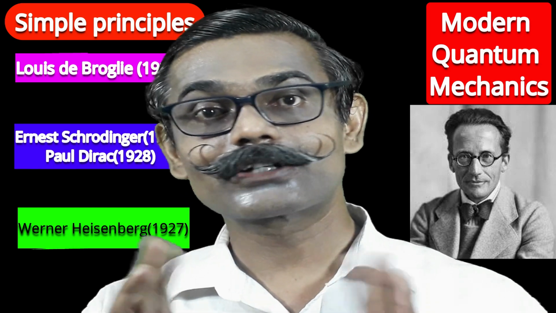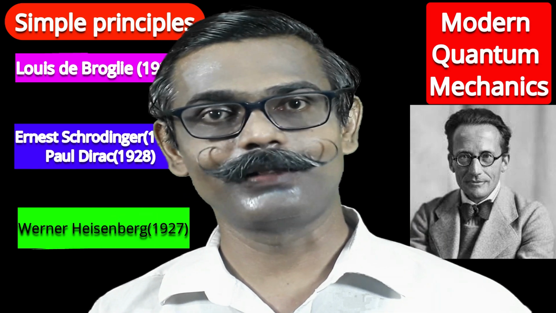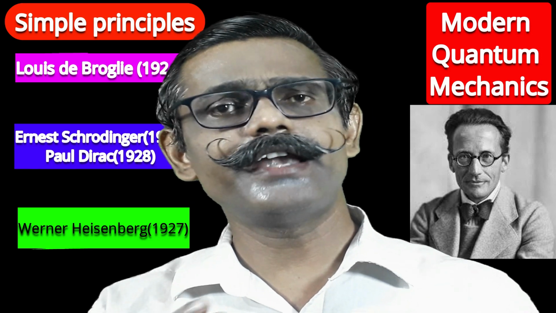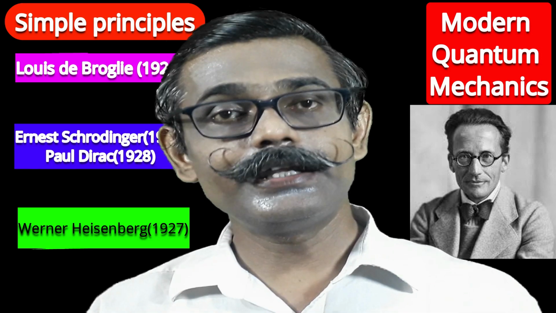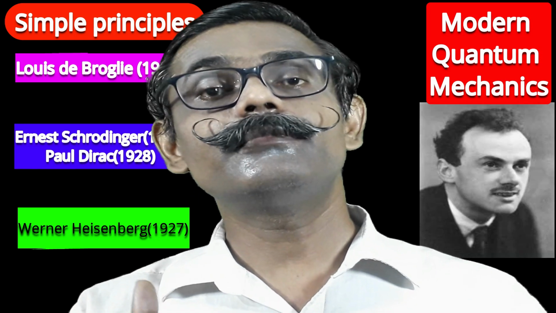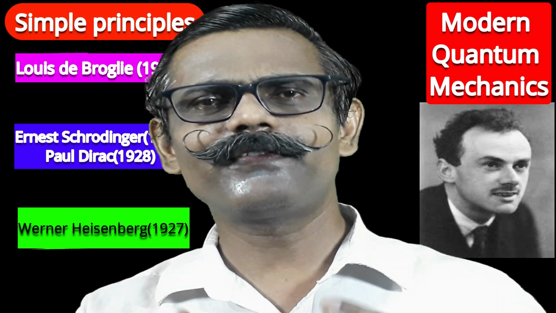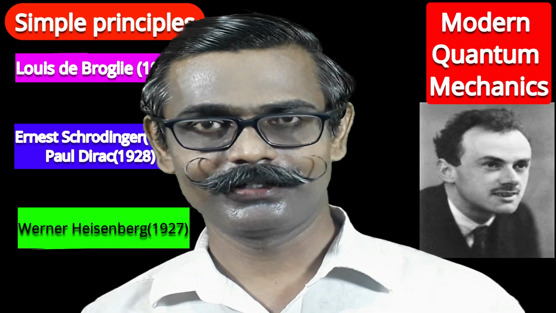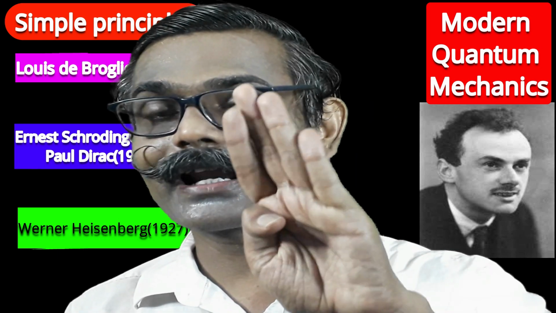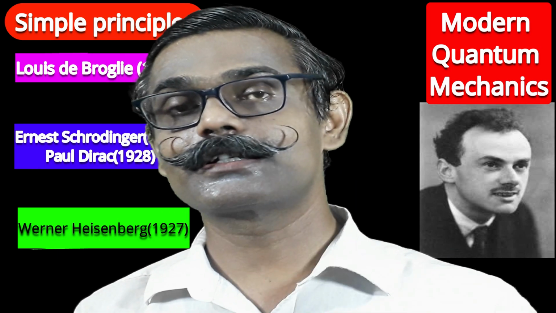For that, Schrodinger has not given the explanation. Erwin Schrodinger did this development in 1926. In 1928, Dirac gave some suggestion. He modified the Schrodinger equation and came across not only three, but four parameters, four constants.